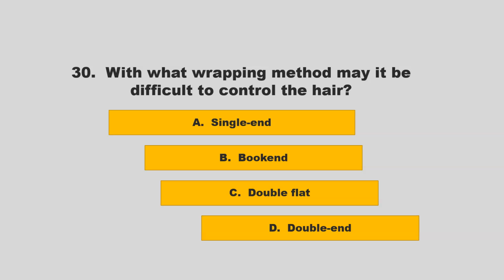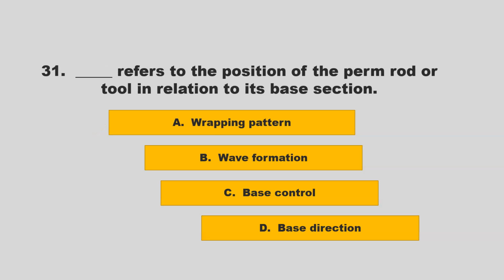With what wrapping method may it be difficult to control the hair? Is it single end, book end, double flat, or double end? If you chose A, single end, you are correct.